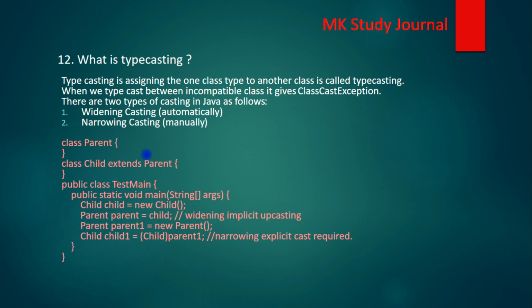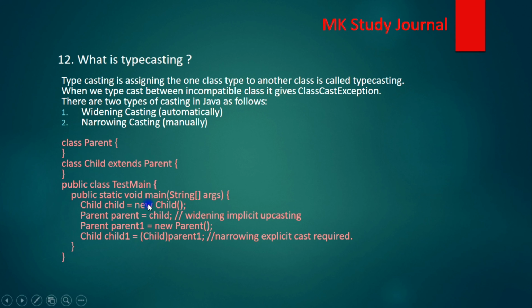Widening occurs automatically, but in the case of narrowing we have to declare it explicitly. Let's see this in our example. We have a parent class and a child class which is extending the parent class. Now we are creating an instance of the child class.